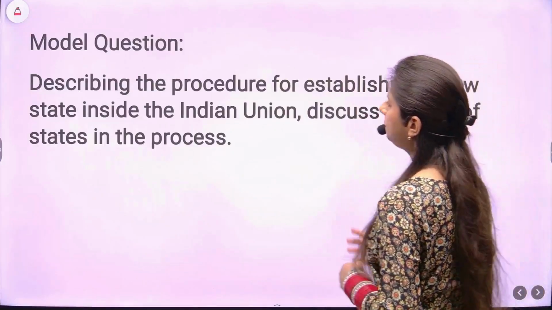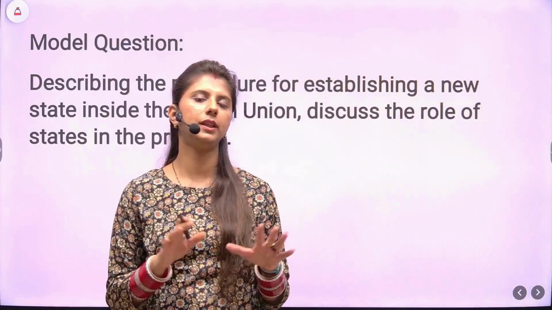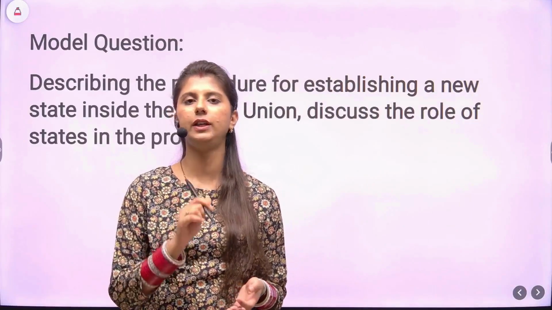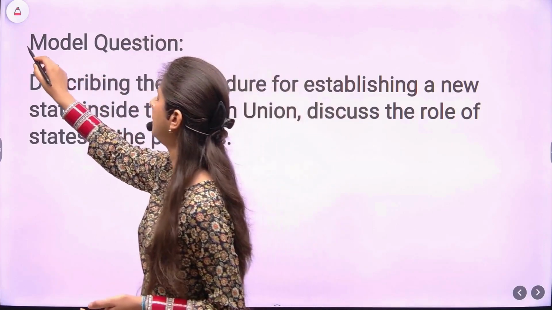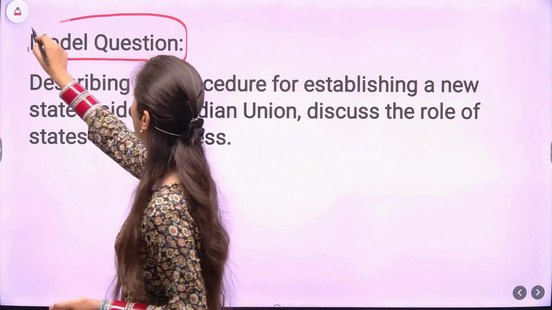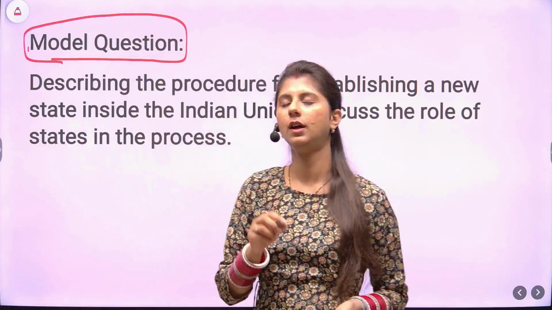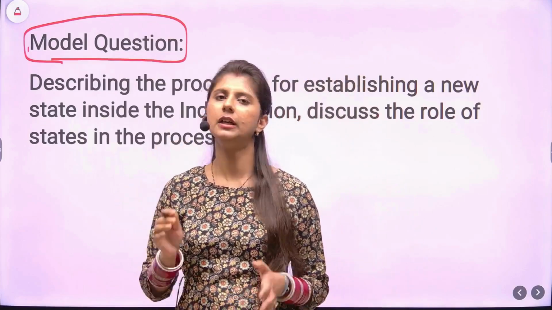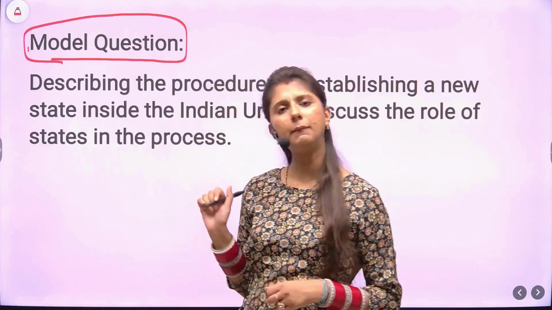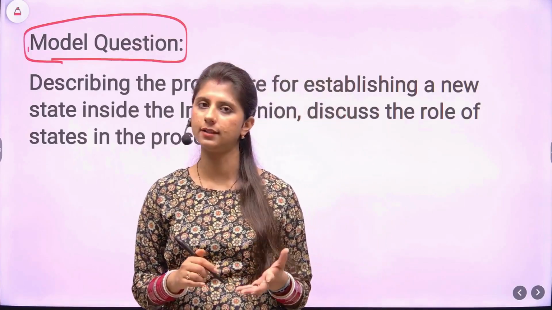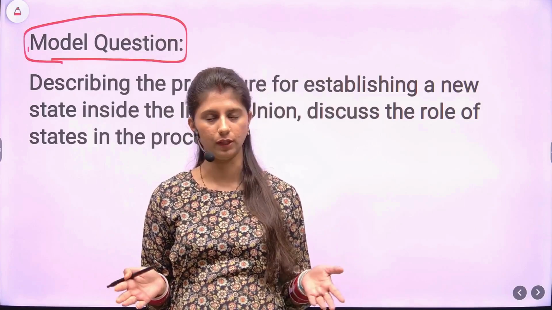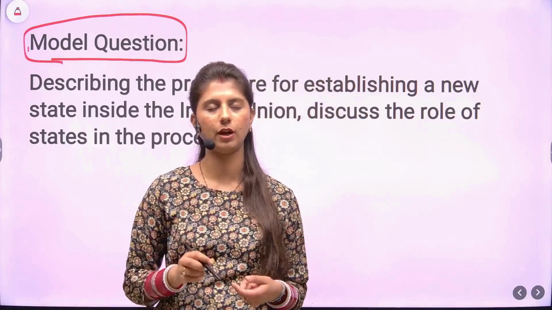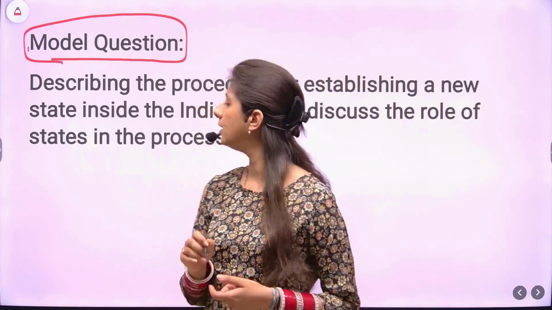Moving forward, now you have understood the content. This was all about Article 3. From this content, we will phrase this model question. What I want you all to do now is just pause the video, have a look at this question. I'll point out the directive words as well for you. Write down an answer. In the upcoming slide, we'll be taking up the model answer. So you can do self-evaluation as well. Also, you can write the answer and send it in our group on Telegram, Answer Writing by Prudent IAS. So let's move.